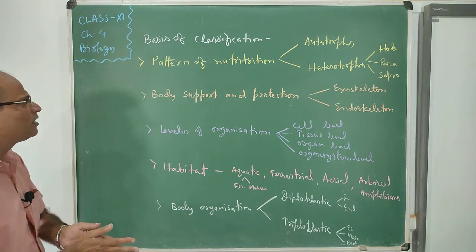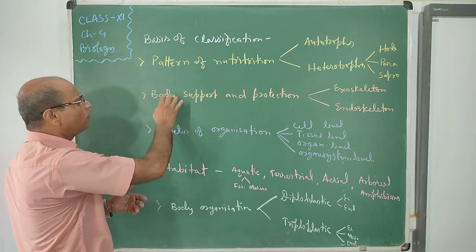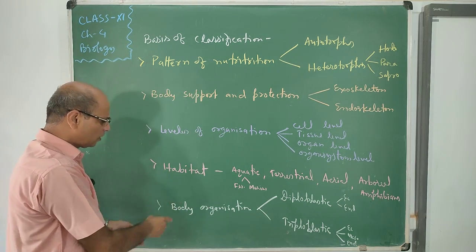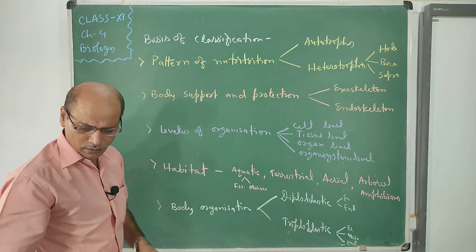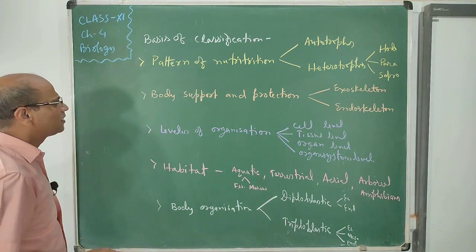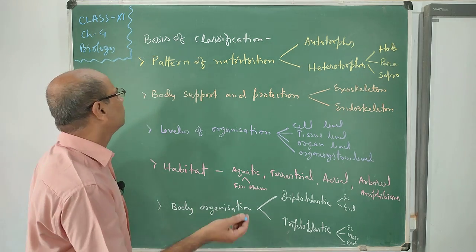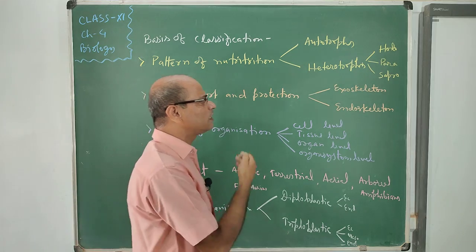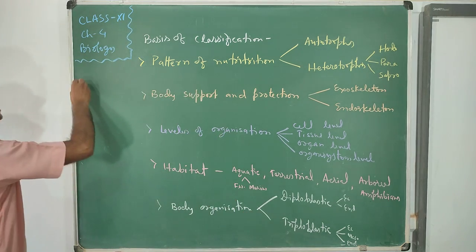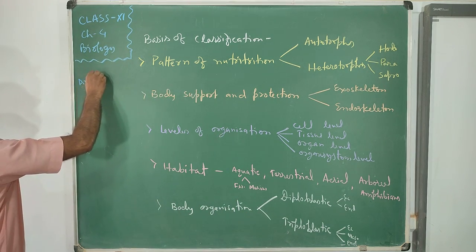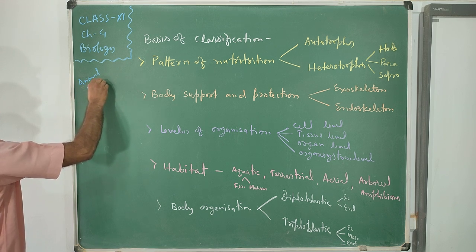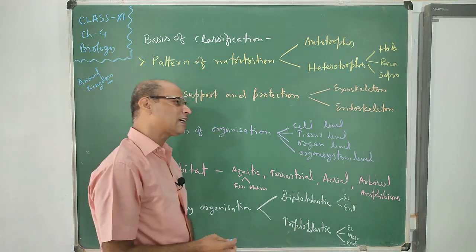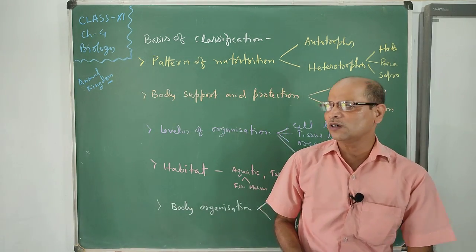After that we will discuss the pattern of nutrition, body support and protection, levels of organization, habitat and body organization. One by one we will discuss these things. It clears our view of how living beings, mainly the animals, are classified. So we are discussing the animal kingdom, and the clear concept of the basis of classification.